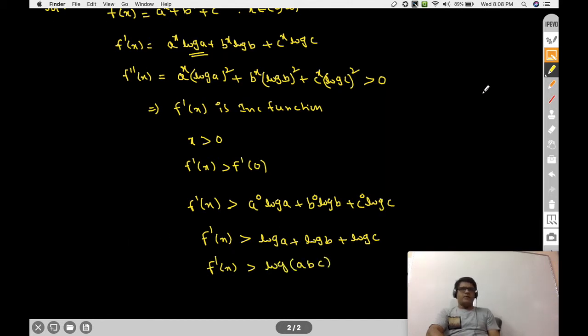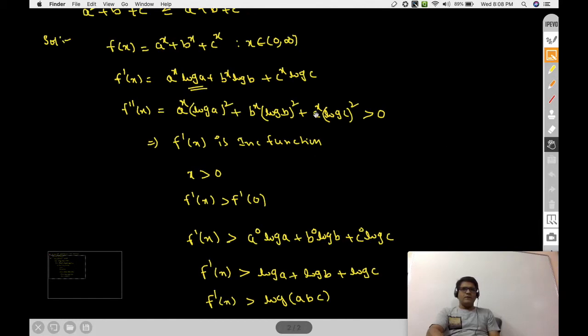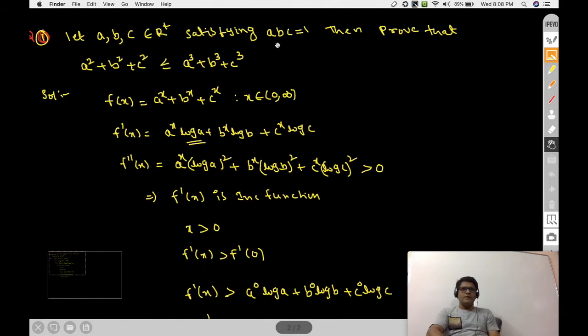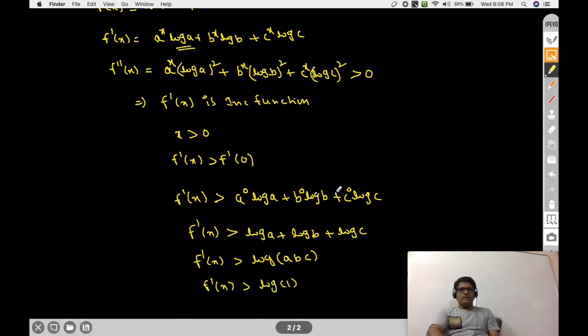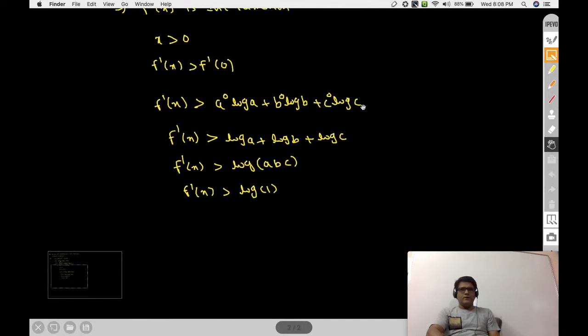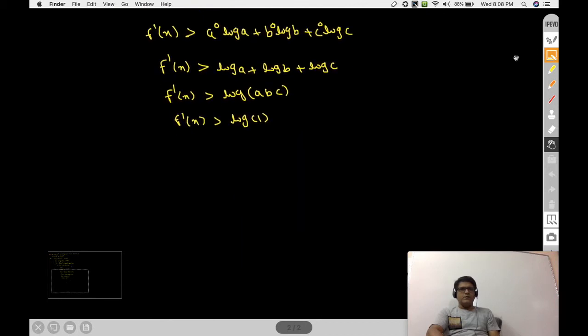Ln abc. But in the question, what is the given thing? abc is equal to 1 is given. So if abc is equal to 1, then what do you get? f dash x is greater than ln 1. Ln 1 is what? 0.